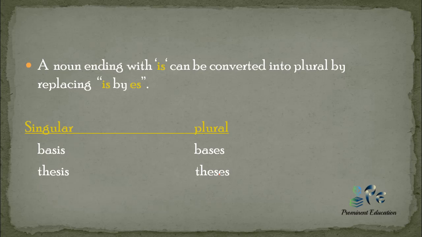Now the next rule is if a noun ends with is, to make it plural we will replace is with es. Like you can see, basis changes into bases and thesis changes into theses. You can see is changed into es and here also is changed into es.